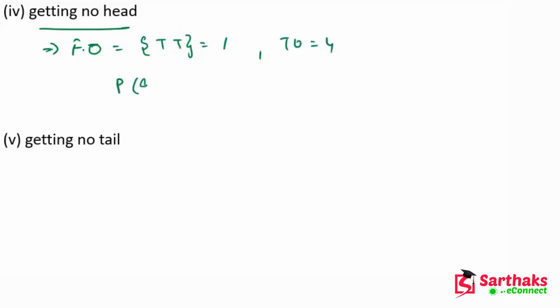Now getting no head. In this condition, when there is no head, then there will be tails, so the condition is tail tail. The favorable outcome is 1 and total outcomes is 4. So the probability of getting no head will be 1 by 4.